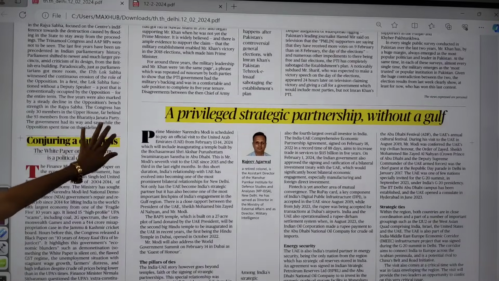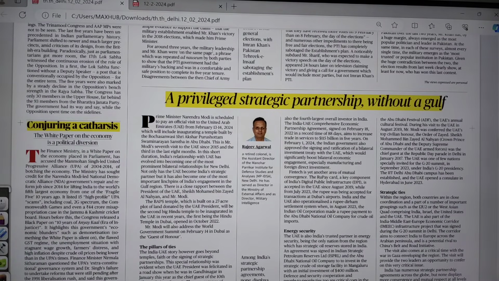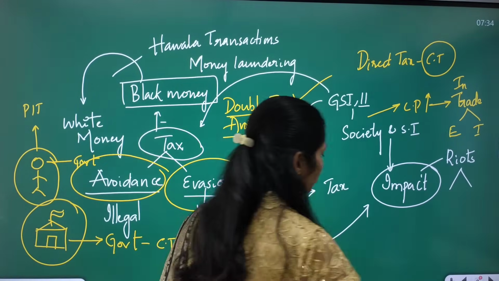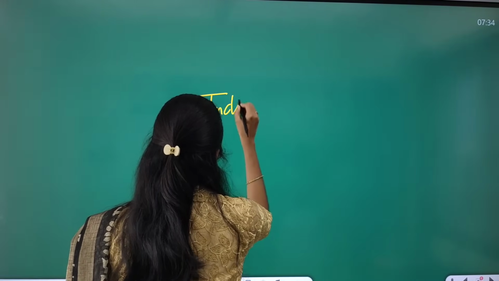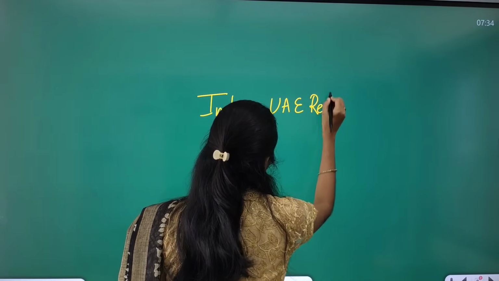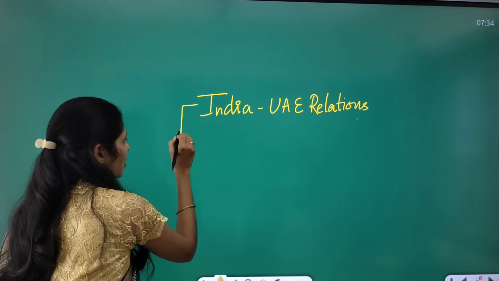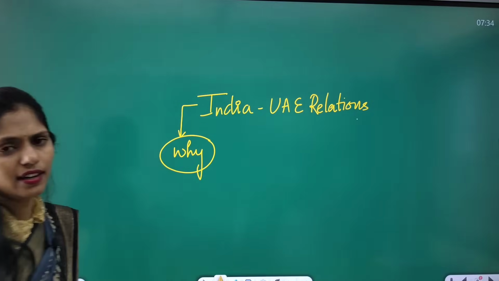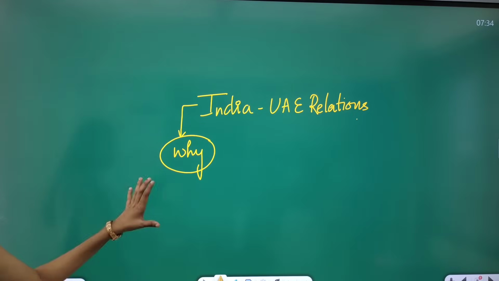So the first article is about a privileged strategic partnership without a Gulf. This article is very important because nowadays there is an increased relationship between India and UAE. This article is talking about India-UAE relations. So why are India-UAE relations in the news? First you have to know why it is in the news. If you know why, you can understand what is going to happen in the future, and what already had happened.